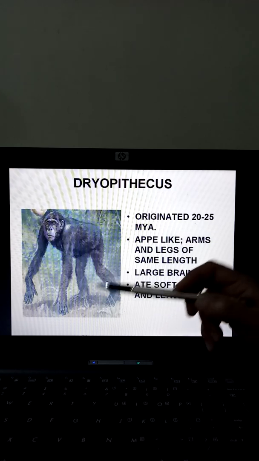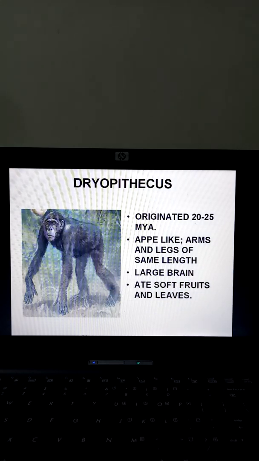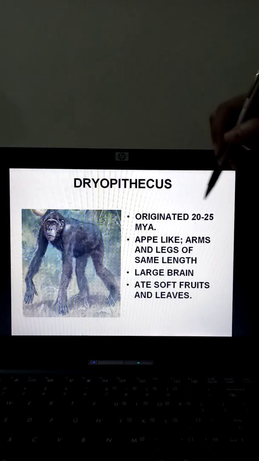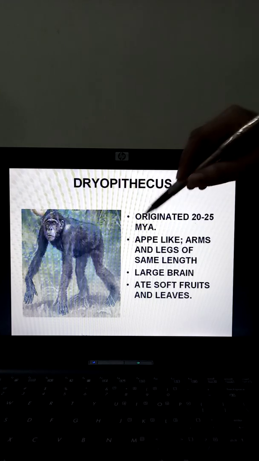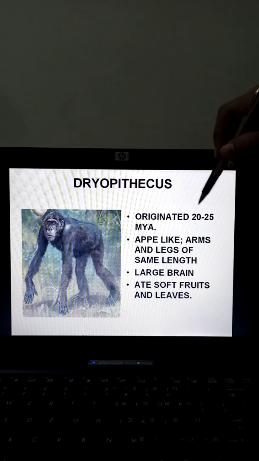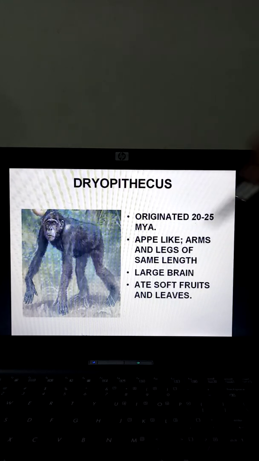But always remember, we human beings, when we study evolution, are very late comers on the earth. We have originated just now. Now, just now means 20 to 25 million years ago. 20 to 25 million years ago in evolution is a time which is very early. So we are very recent comers for the evolution. Our first known fossil, Dryopithecus.